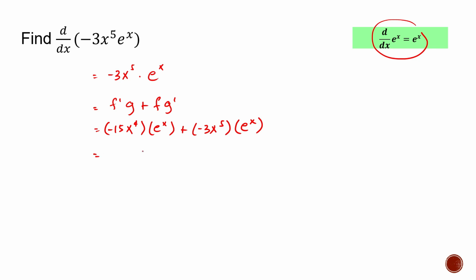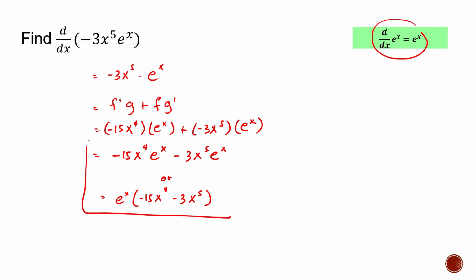So now this is equivalent to negative 15x to the fourth power e raised to x minus 3x to the fifth power e raised to x. So that's our answer. We can actually factor that out. So I'll just put the word or: e raised to x times negative 15x to the fourth power minus 3x to the fifth power. So either of these two is correct. Okay, let's go to the next one.